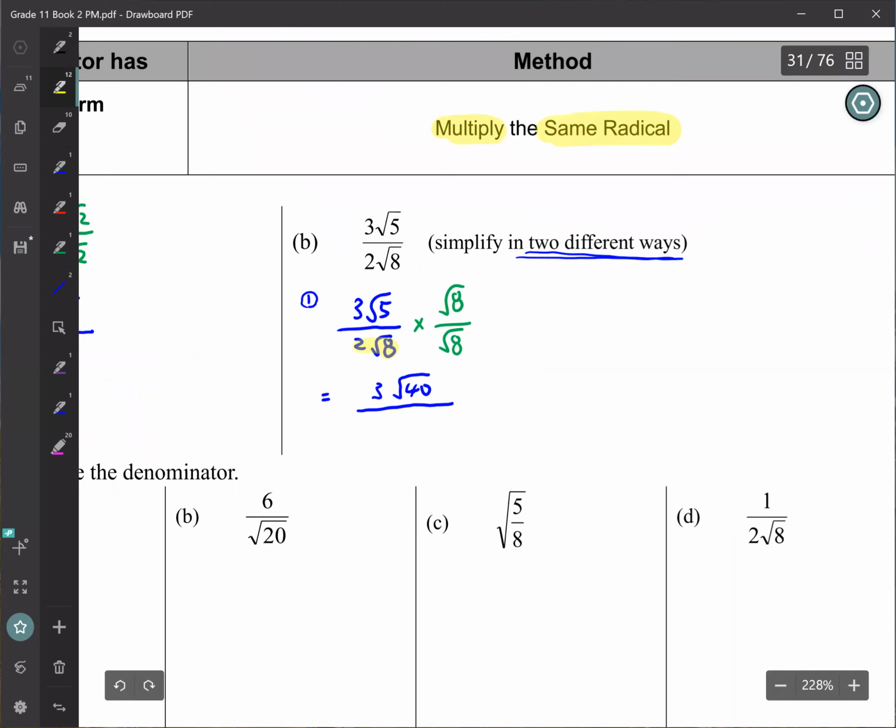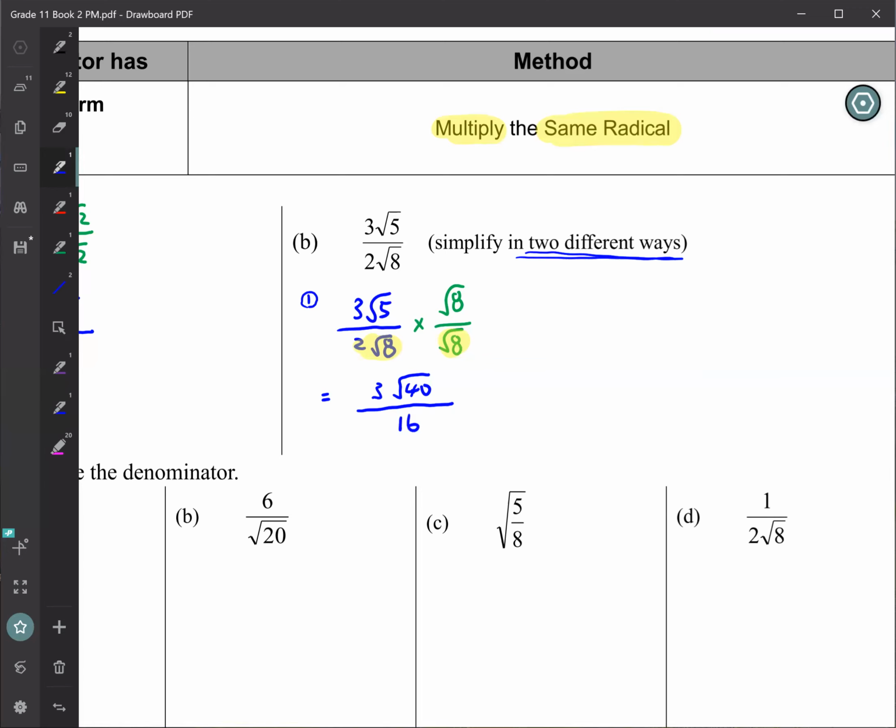2 root 8 times root 8. Yeah, so denominator times denominator. Do you know how to multiply? Isn't it root 64? What is root 64? 8. So they multiply and become 16. Okay, so 2 times 8 gives you 16. You don't need to go to 64, right? You know it's going to become 8.